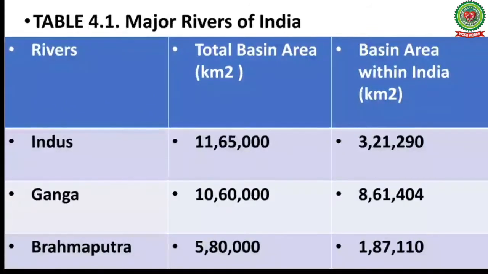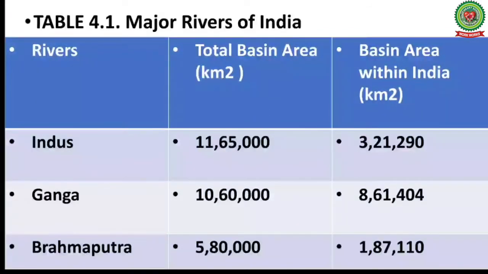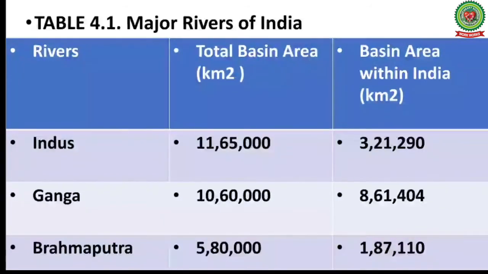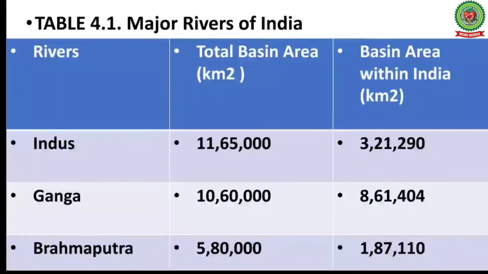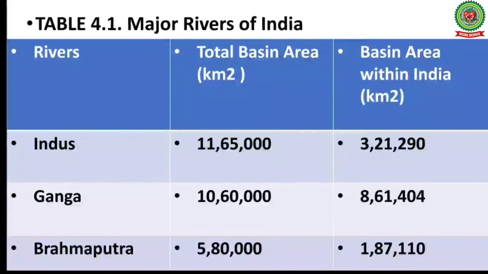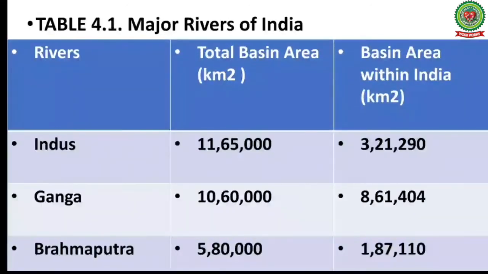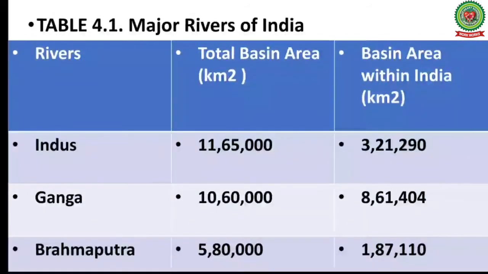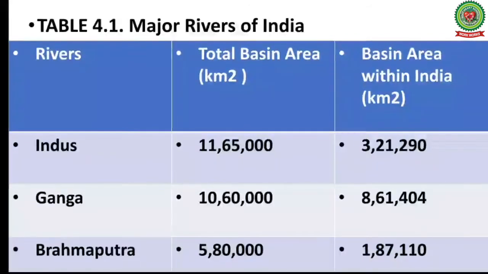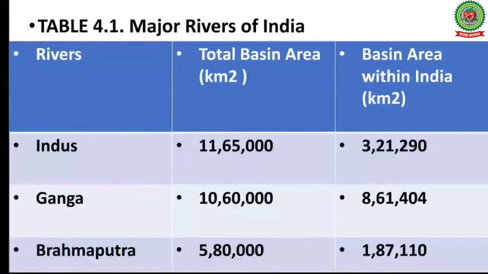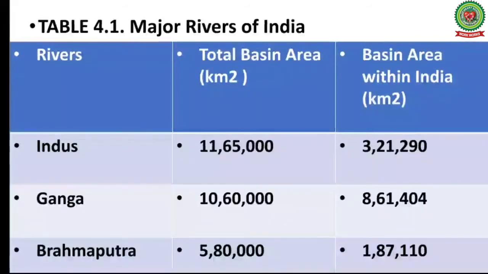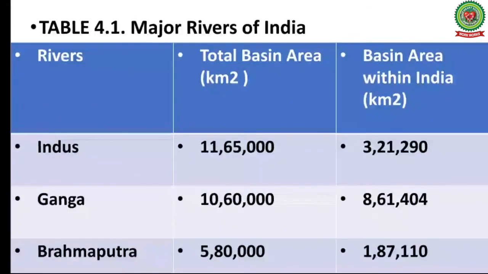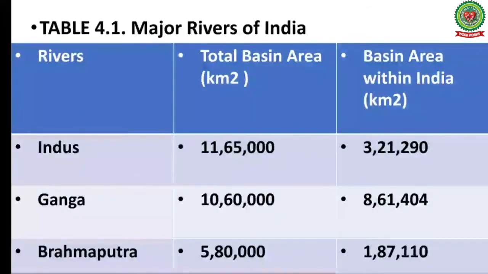River Ganga has a total basin area of 10,60,000 square kilometer, out of which 8,61,404 square kilometer lies in India. River Brahmaputra has a total basin area of 5,80,000 square kilometer, out of which only 1,87,110 square kilometer lies in India.